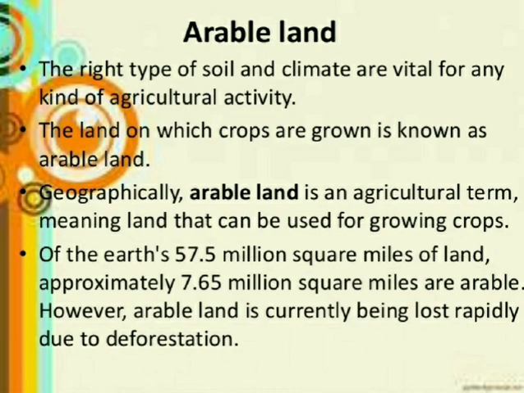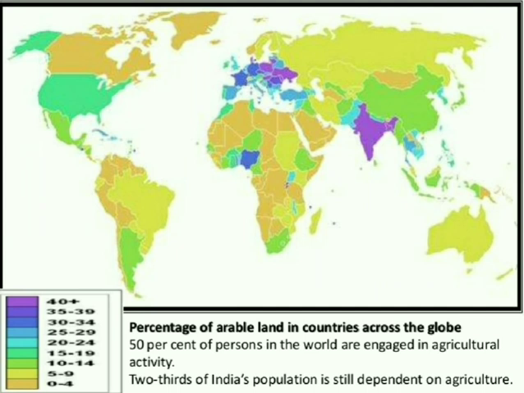The amount of arable land, the cultivable land, is decreasing due to deforestation. With the help of this, we can understand that 50% of the people in the world are engaged in agricultural activity. Two-thirds of India's population still depends on agriculture. So we can say that agriculture is the backbone of the Indian economy.